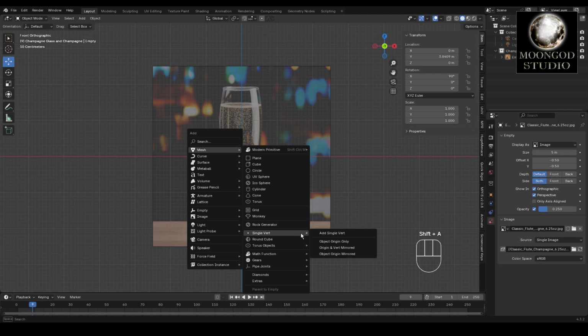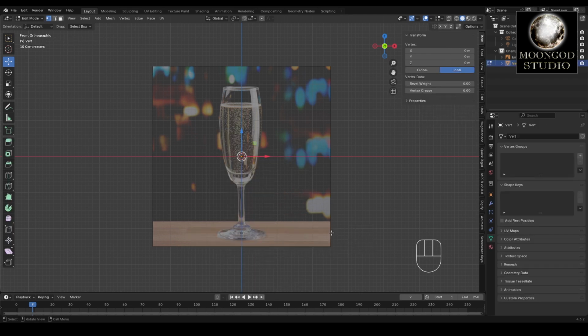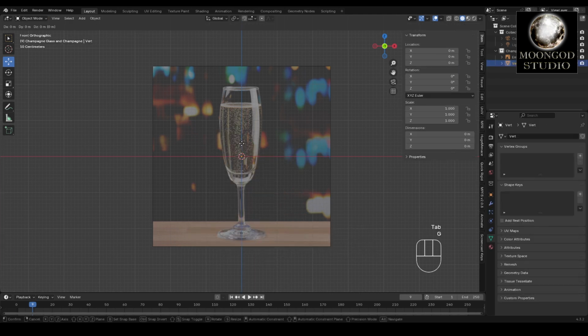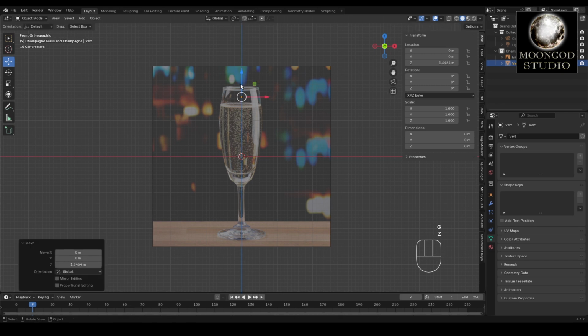Let's begin the modeling. Press Shift+A and then add a single vertex. Then set that vertex on the glass top left side.